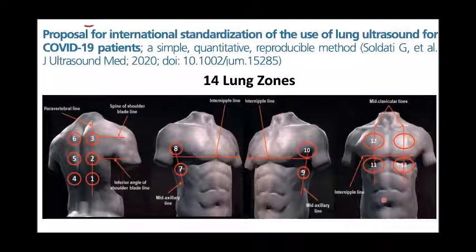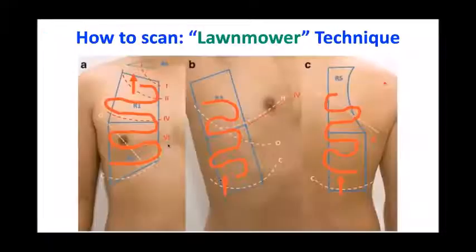Recently, in COVID settings, Soldati et al. have proposed an international standardization for using lung ultrasound in COVID patients. In that proposal, they have asked for 14 zones, and we start from the posterior portion, because most of the findings in COVID are in the posterior region. How to scan? This will cover most of the areas, and no area will be skipped, because in COVID there are spared areas or skip lesions, and this is the technique you should follow.